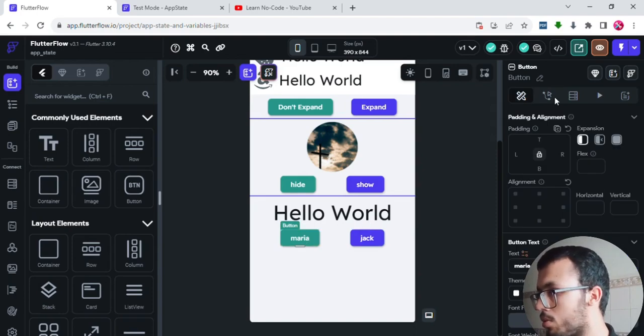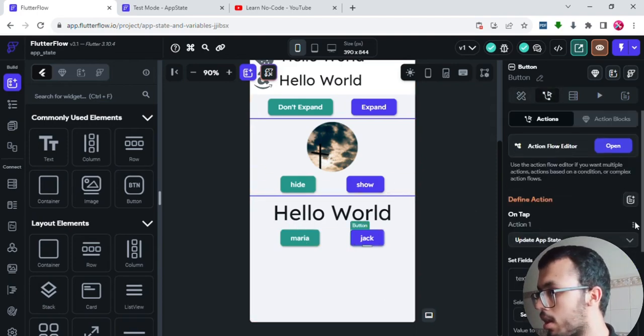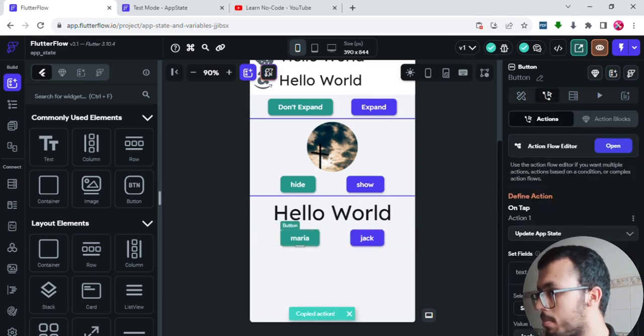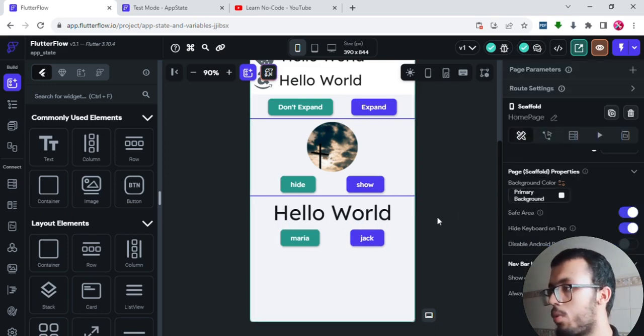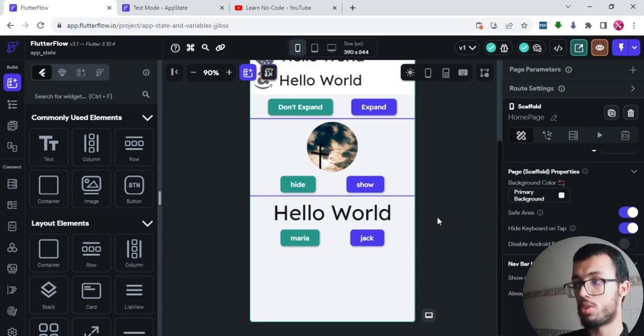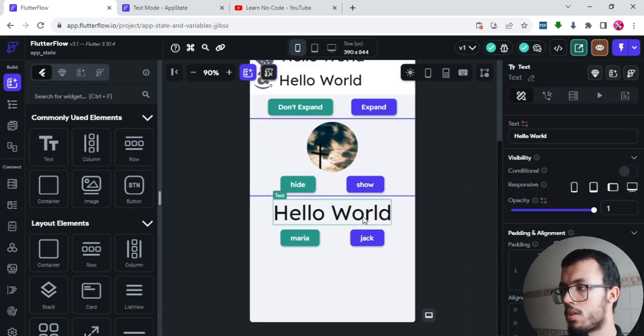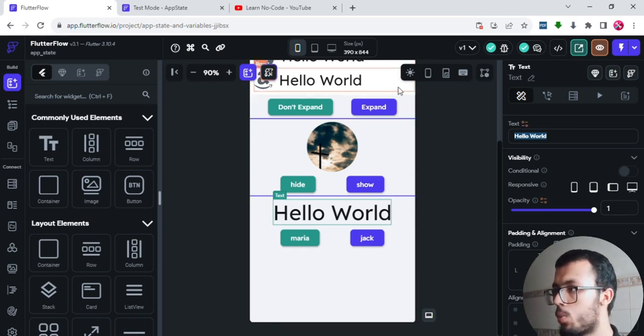And for Maria, we are going to do the same, so we are going to copy that action, go to Maria, actions, paste it, but set that value from Jack to Maria. And now, do you think it's going to work? I want you to answer yourself if it is going to work or not. The answer is that it's not going to work because this hello world is a text. So it's a static value. We give it hello world and it's going to be hello world forever. But if you want to change it depending on which button you have clicked on, then you need to click on this one, just like how we did with the width of that container.